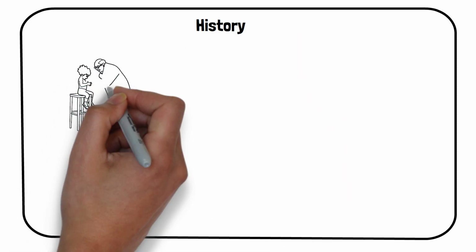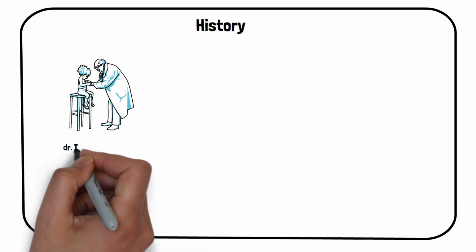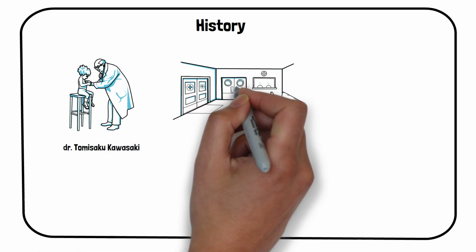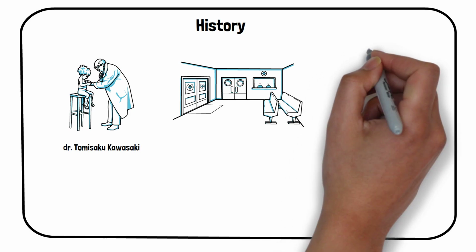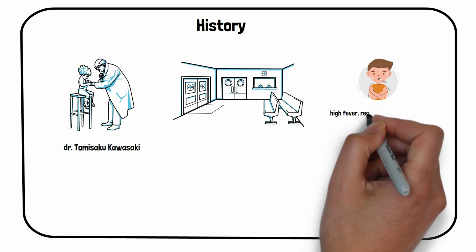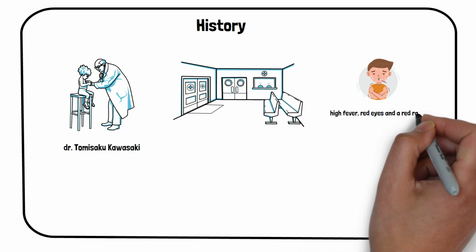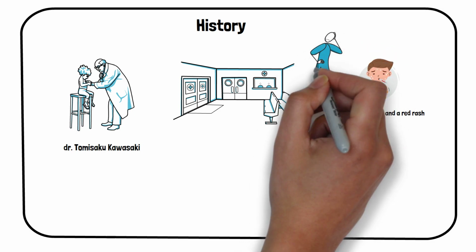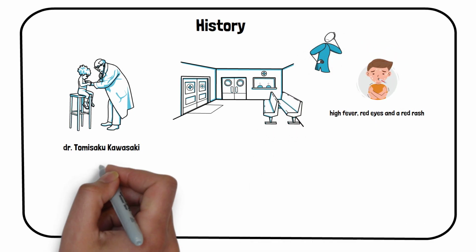The disease was discovered in 1967 by a Japanese pediatrician, Dr. Tomosaku Kawasaki. Dr. Kawasaki was working in a Tokyo hospital in the early 1960s when he examined a little boy who had a high fever, red eyes, and a red rash, among other symptoms. He first thought the child had scarlet fever, but a negative throat culture ruled that out.